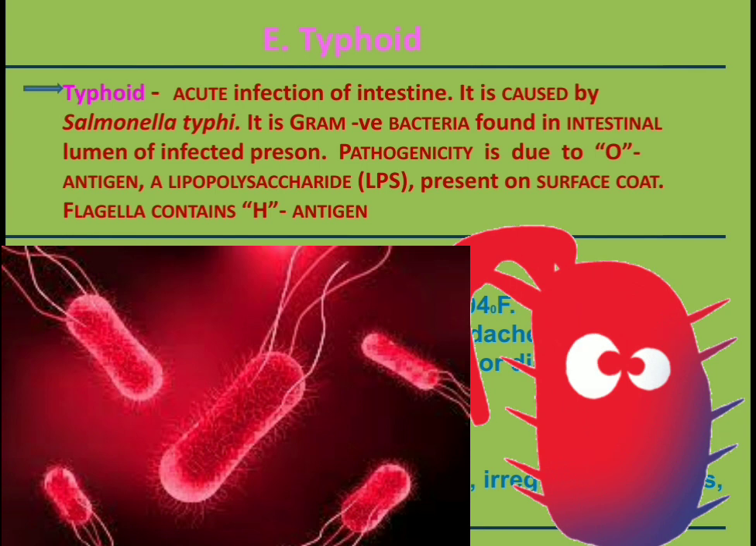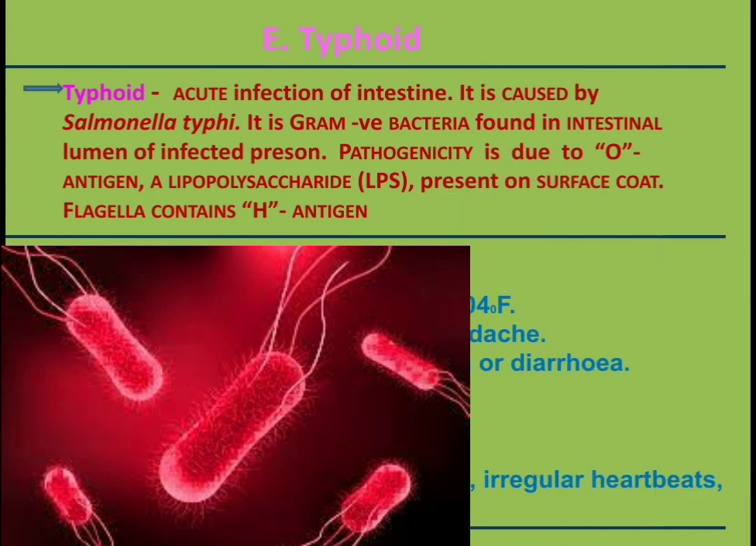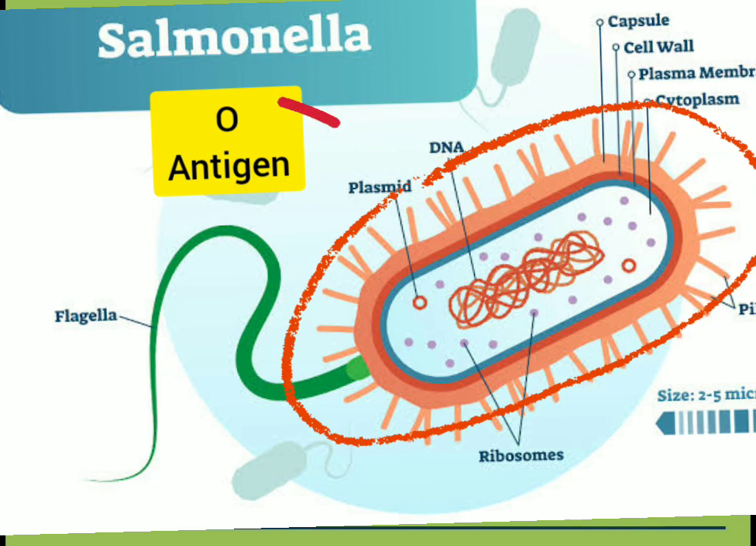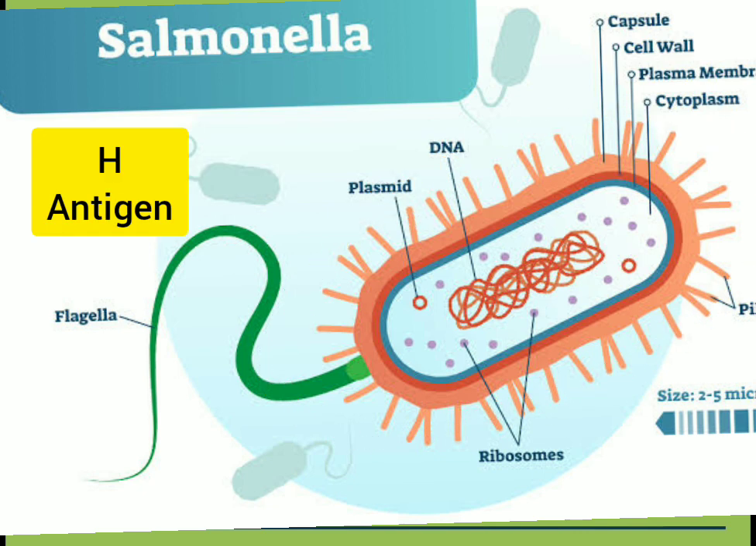Next is typhoid. Typhoid is an acute infection of the intestine and it is caused by Salmonella typhi. It is a gram-negative bacteria found in the intestinal lumen of an infected person. Pathogenicity is due to the O antigen, a lipopolysaccharide, that means LPS, present on the surface coat of this bacterium. Flagella contain the H antigen. Now, these antigens are present on the Salmonella typhi's body.